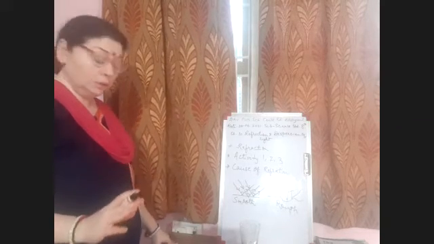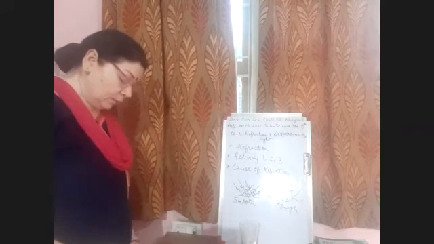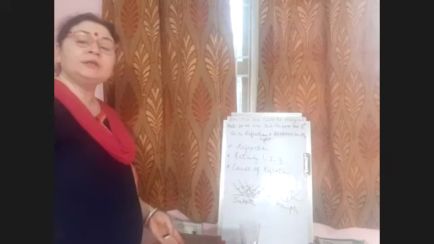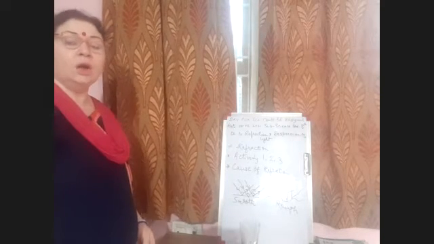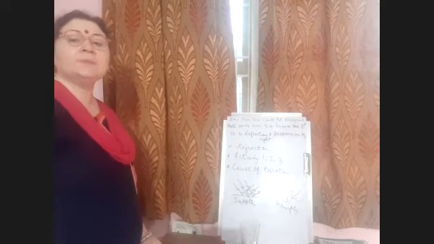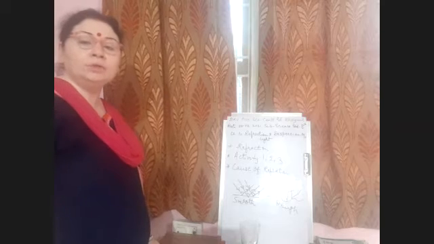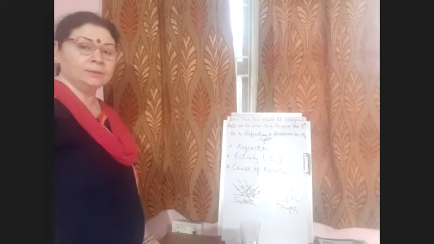In your book, on page number 131, the different speeds of light are mentioned. In vacuum and air, the speed of light is approximately 3 into 10 to the power 8 meter per second.